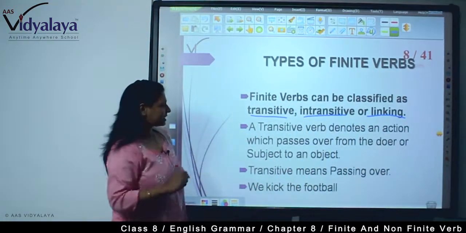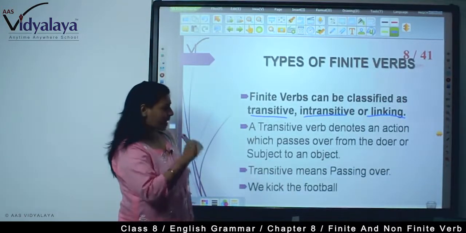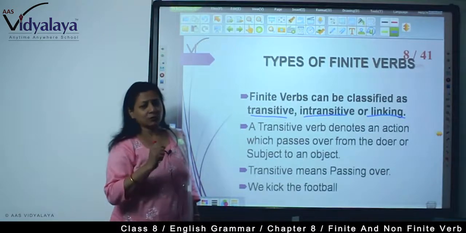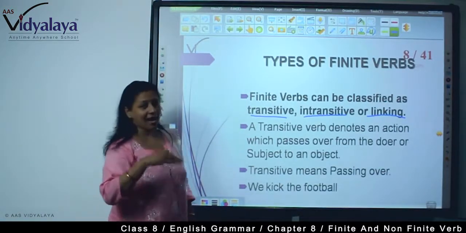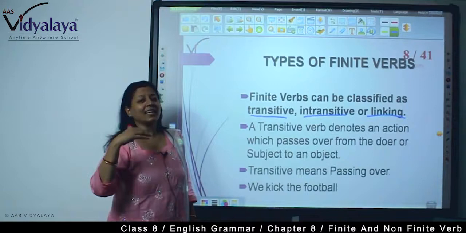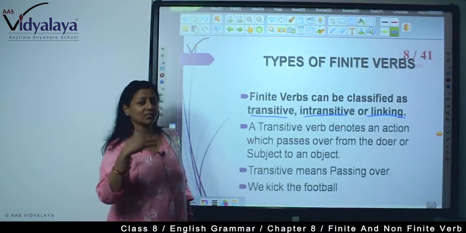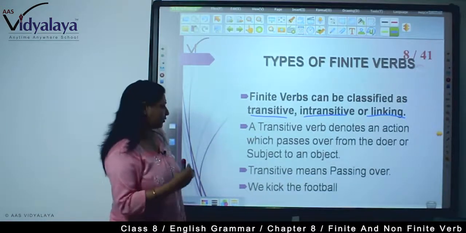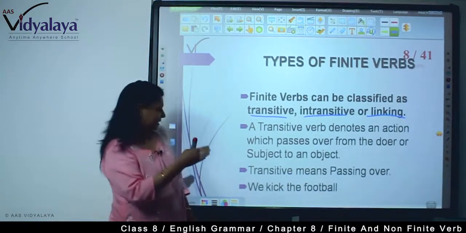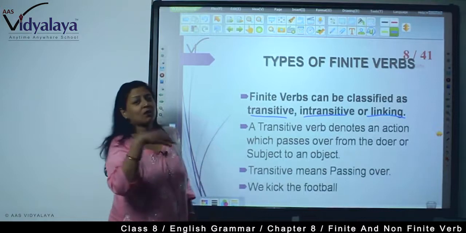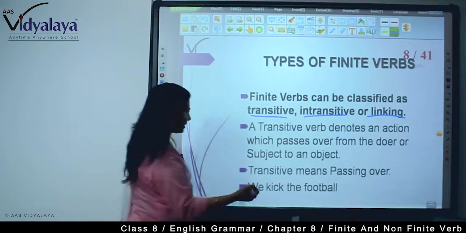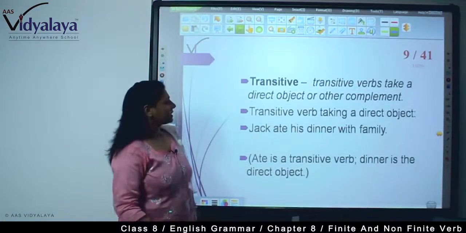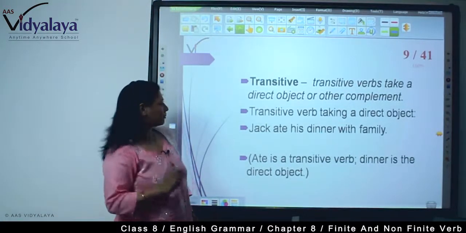Transitive verbs. A transitive verb denotes an action which passes over from the doer to the object. For example, I teach you. I teach whom? I teach you. So this is transitive verb. Transitive means passing over. Now we kick the football. We are the doer. The action is passing to the football, right? We kick the football. Transitive verbs take a direct object or other complement.